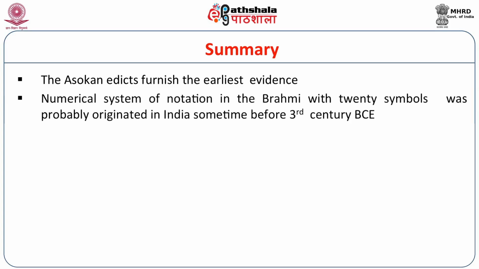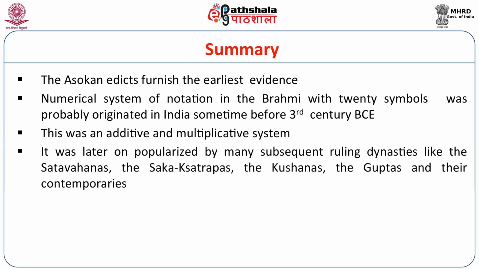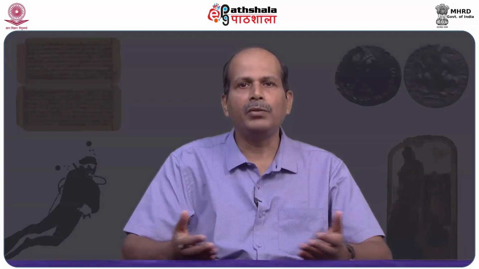The numerical system of notation in Brahmi with 20 symbols probably originated in India sometime before the 3rd century BCE, when Ashoka used the system. This was an additive and multiplicative system. It was later popularized by many subsequent ruling dynasties like the Satavahanas, the Shaka-Kshatrapas, the Kushanas, the Guptas and their contemporaries, because in the inscriptions of all these dynasties we come to know about the use of the numerical system of notation.